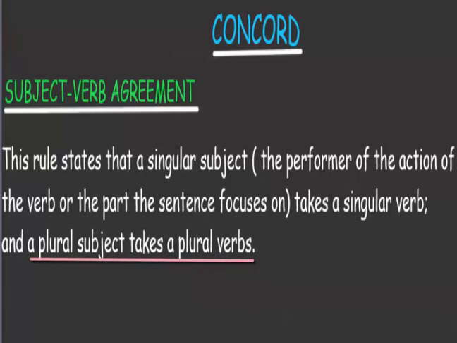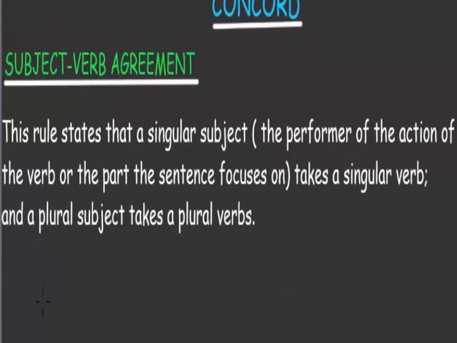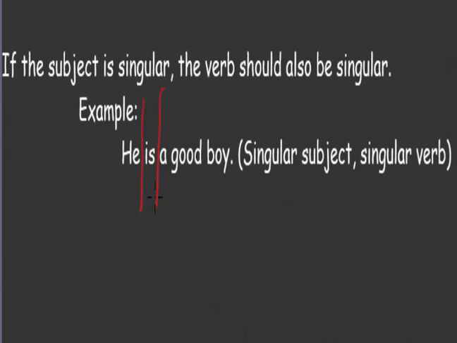If we have a plural subject, we must have a plural verb. I've shown you examples earlier on. If we have an example like, he is a good boy, he is the subject, is the verb. He, one person, singular. He is what? Singular. And then we have is, which must agree with he, is also singular.